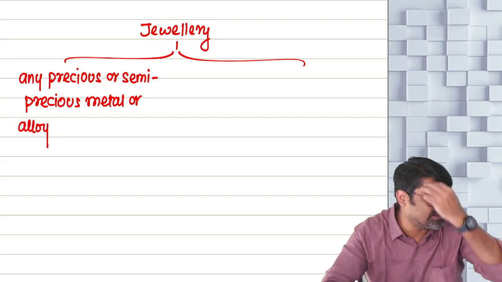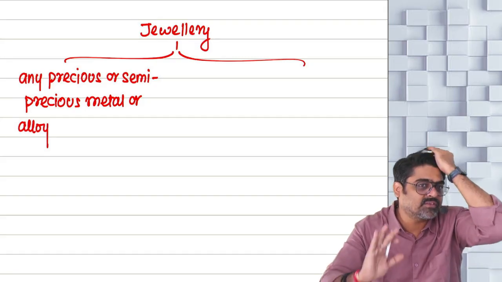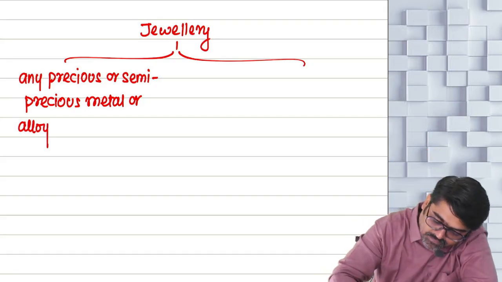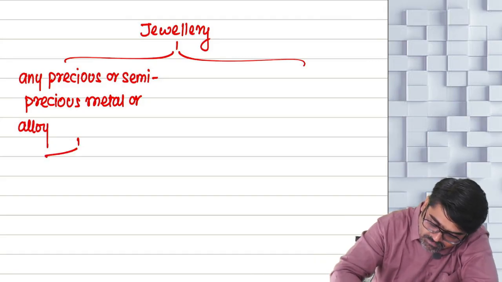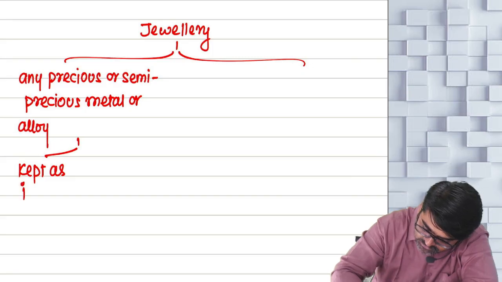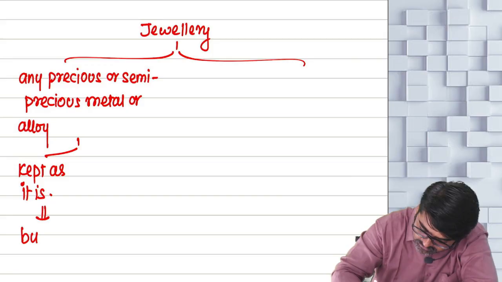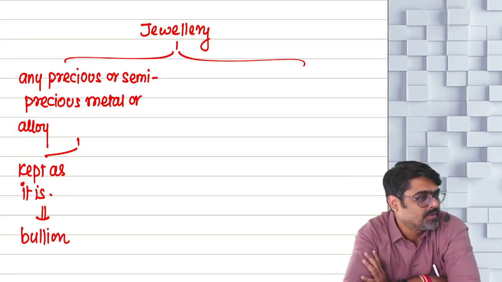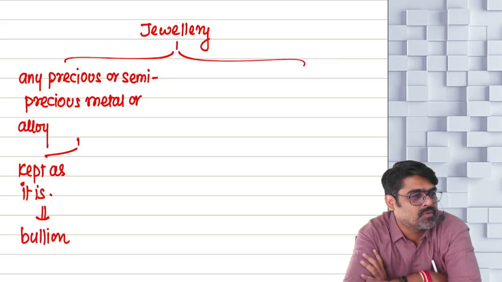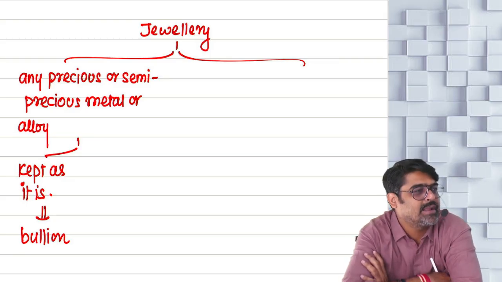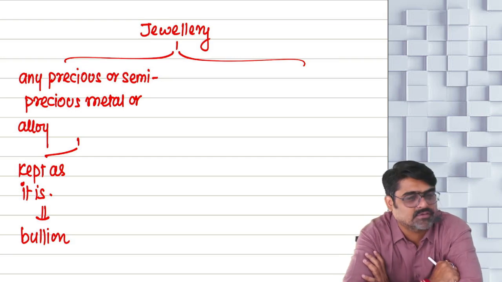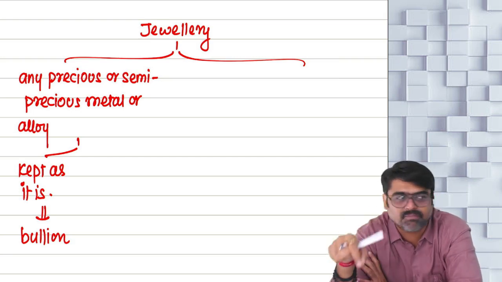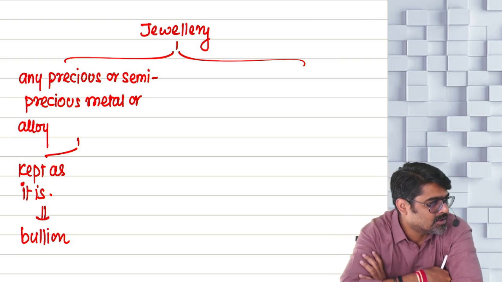So, if you have any precious or semi-precious metal or alloy, you can keep the metal as it is with you. When you keep the metal as it is, that is known as bullion. You will keep it in the form of coins, bars, or biscuits.